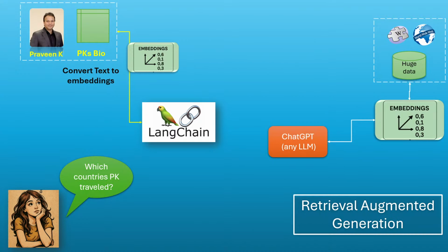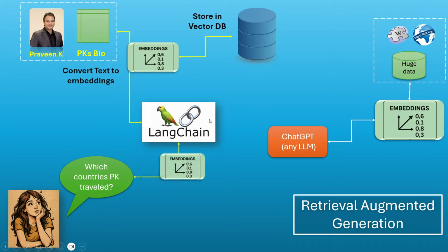So now that bio got converted to embeddings. Now these embeddings have to be stored somewhere. It's definitely not a typical SQL database like SQL Server, Oracle, Postgres or MySQL. Those will not be able to store embeddings. Postgres has pgvector, but that's a separate type of database. In this vector database, we will store all these embeddings, and again we are using LangChain for that. LangChain will help us do that.